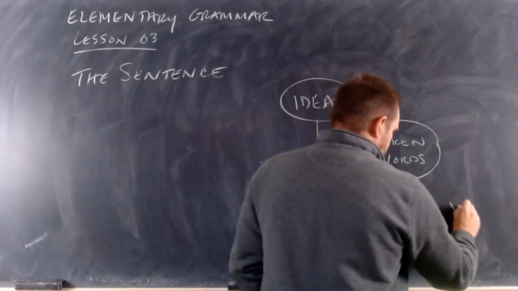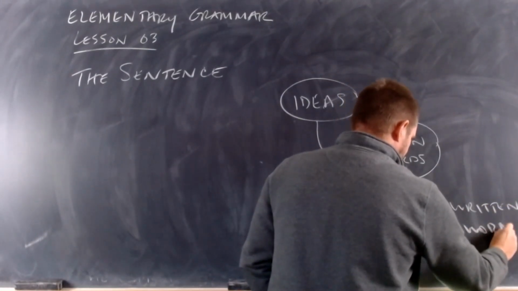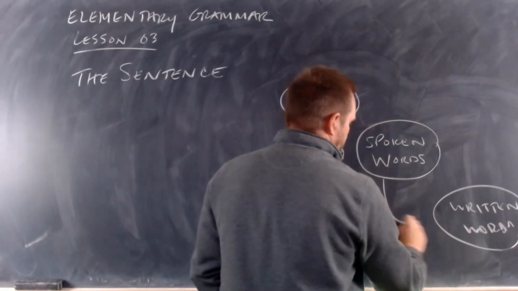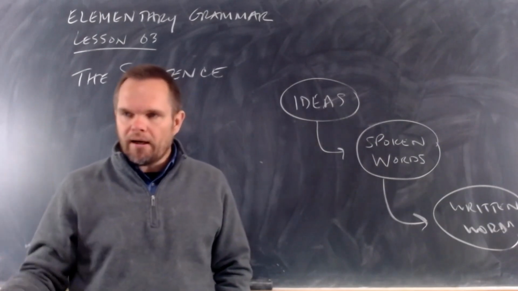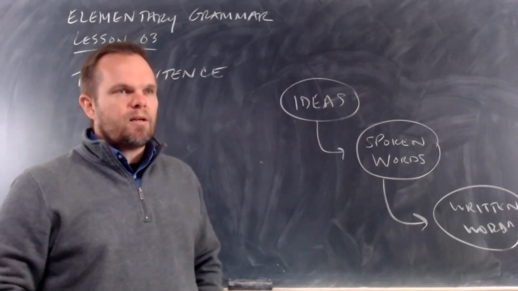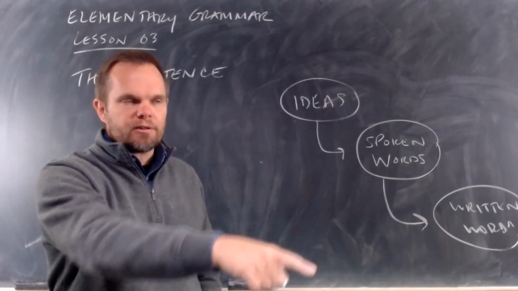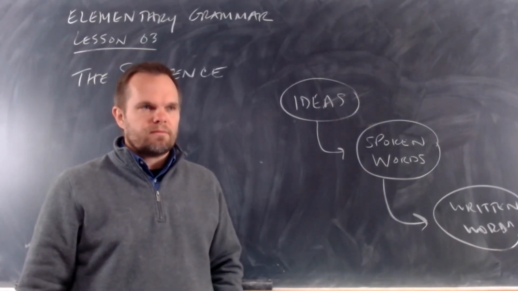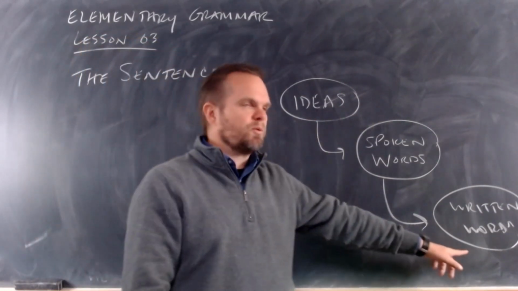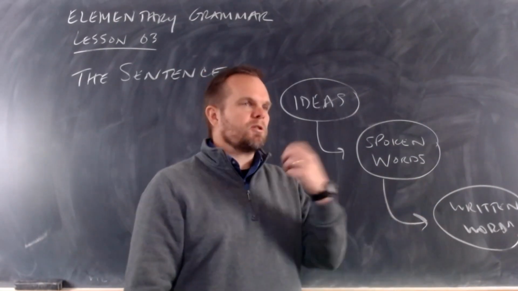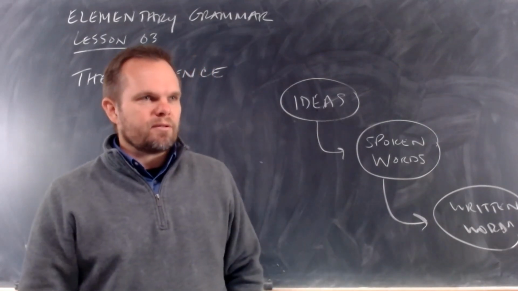Written words are not symbols of ideas. Written words are symbols of spoken words. That's why we spell based on what we say. We write letters that are based on sounds of spoken words. You see the difference? Okay? We don't actually communicate ideas with written words. We communicate ideas with spoken words. Written words, we just are writing down spoken words.